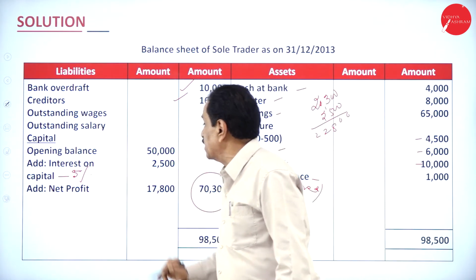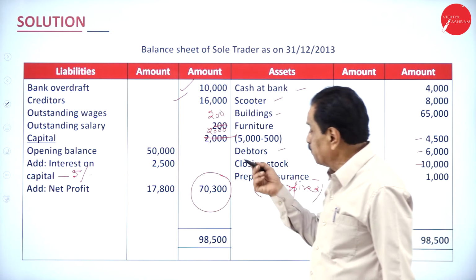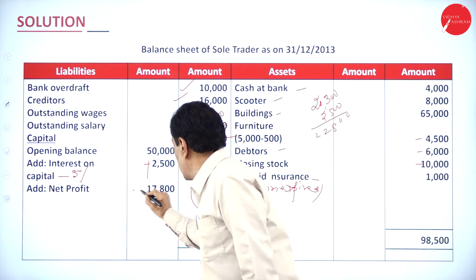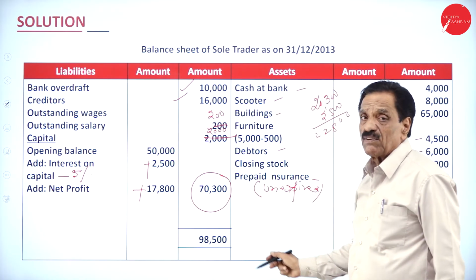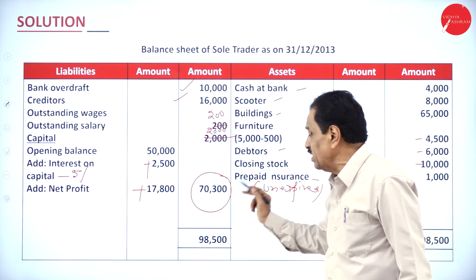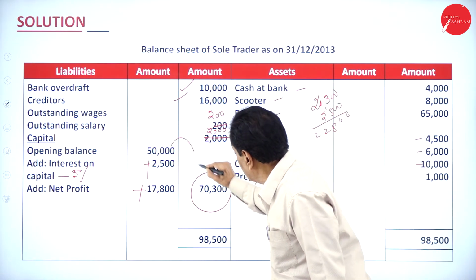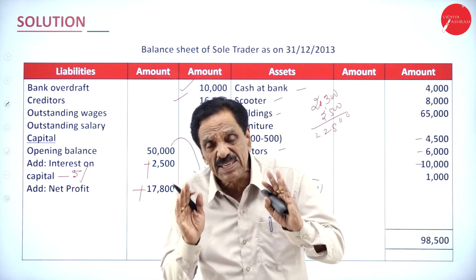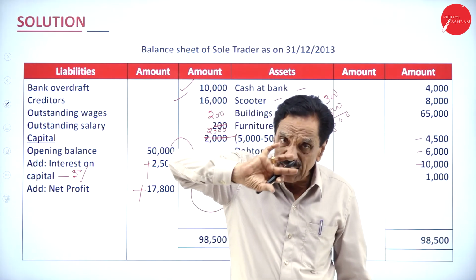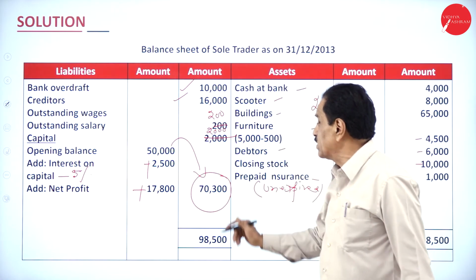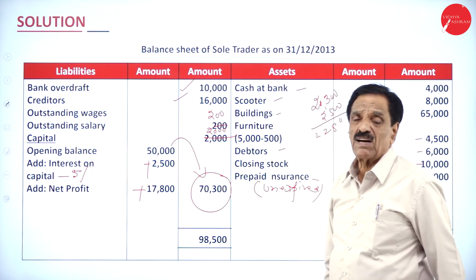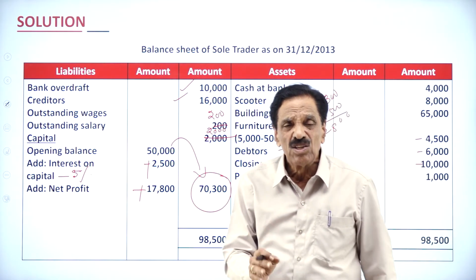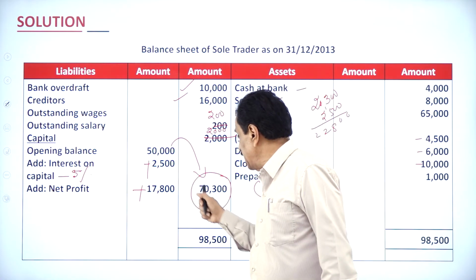Your capital balance is 50,000 and the firm pays the interest of 2,500, which should be added. Your profit during the year is 17,800. Your capital works out to how much money? 70,300. 50,000 becomes 70,300. There is an increase. It shows there is an improvement in the business, because previously it was 50,000, now it becomes 70,300. Definitely there is improvement. He is working very hard, so your capital has been increased.